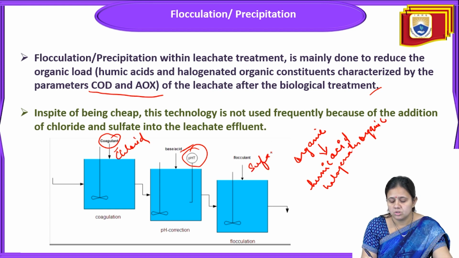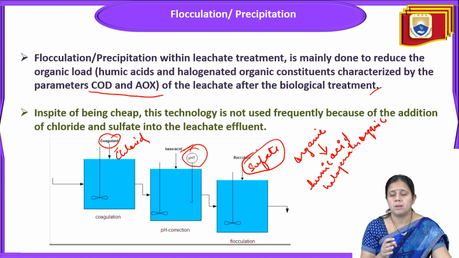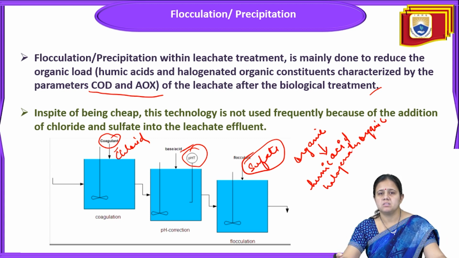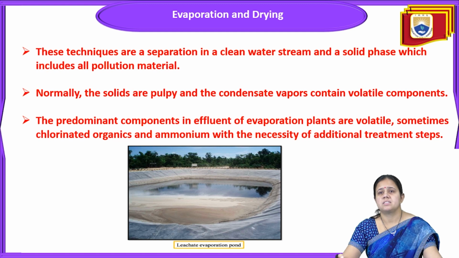The problem is that the effluent coming out of the leachate treatment will then contain some added chlorides and sulfates. That's why these methods cannot be used frequently, because the effluent will again contain contaminants. The next process is evaporation and drying.